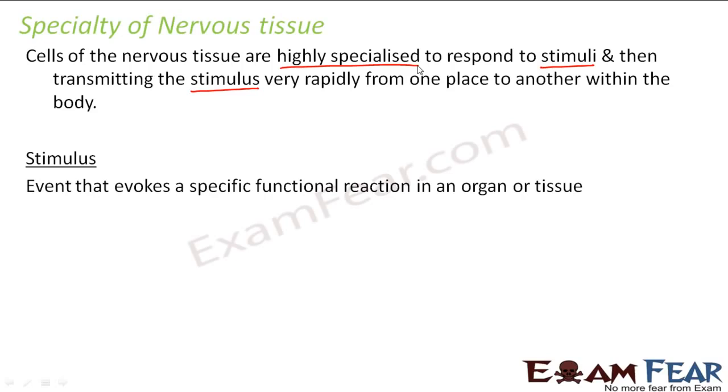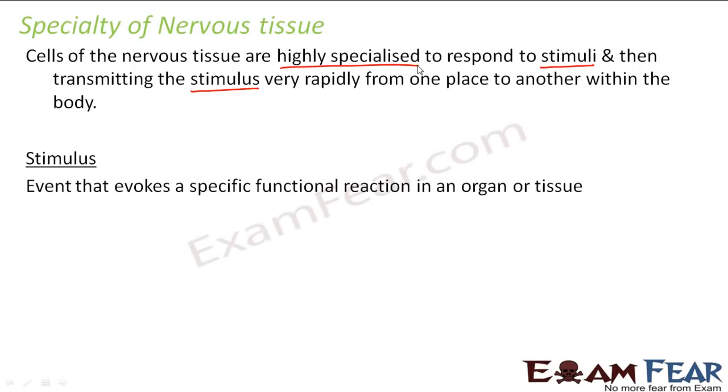We generally use the term mad. He is a mad guy, she's a mad girl. What do we mean? We mean that the person is mentally unwell. That means he is not able to think properly, he is not able to take proper decisions, right? So then we say that the person is insane, right?